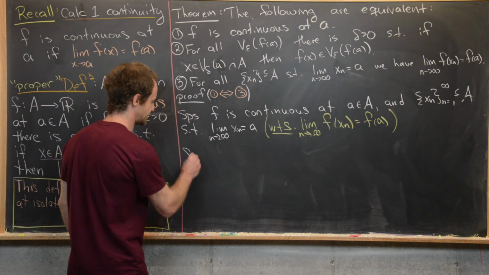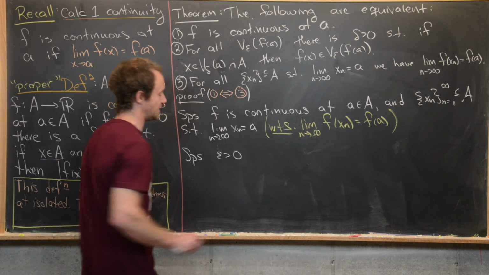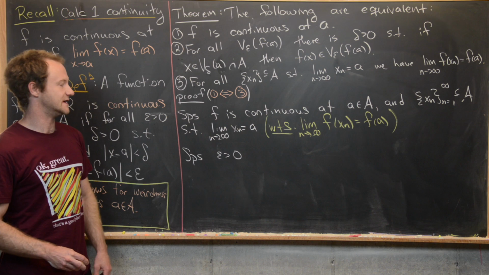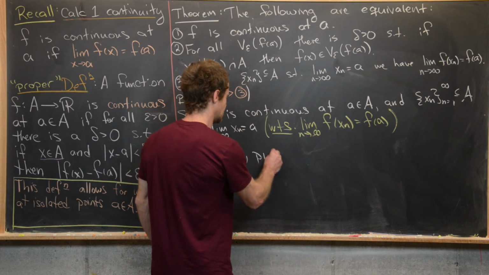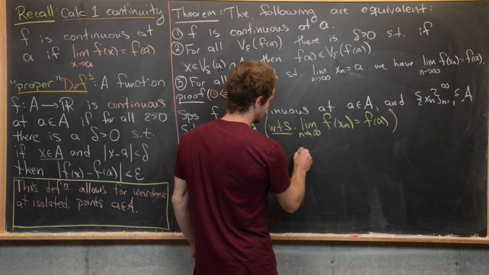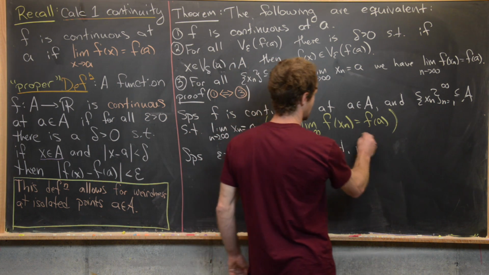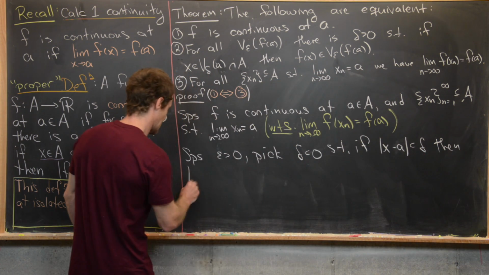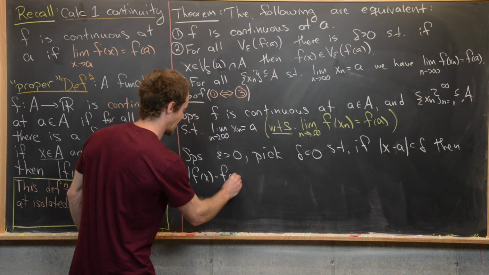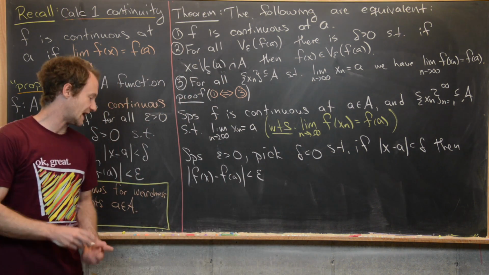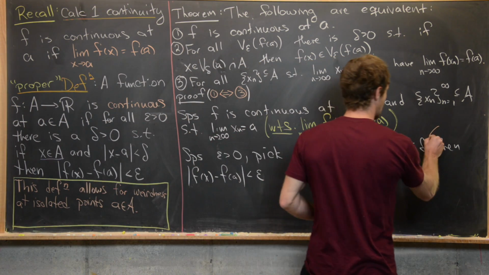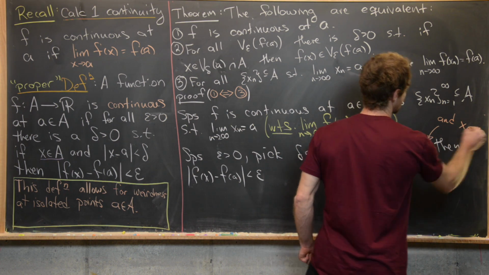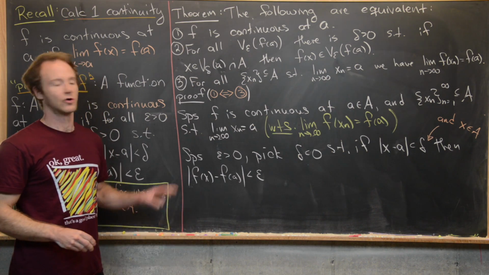So let's go ahead and suppose that epsilon is bigger than 0. I should have said the epsilon in the definition. So let's suppose that epsilon is bigger than 0, and then let's pick some delta bigger than 0 such that if |x - a| < delta, then |f(x) - f(a)| < epsilon. And I should put in here that this also has to have the condition that x is in capital A. Okay, good.